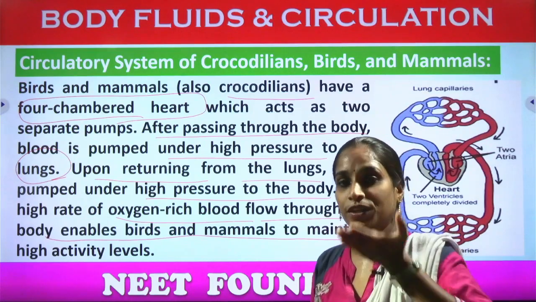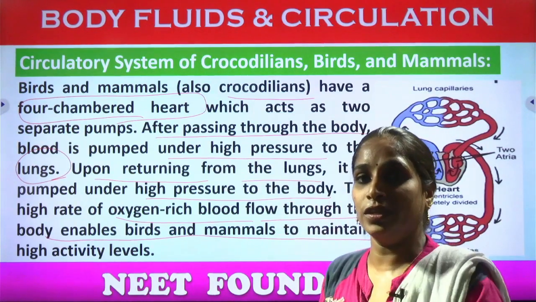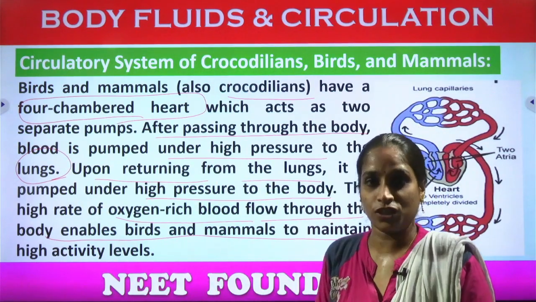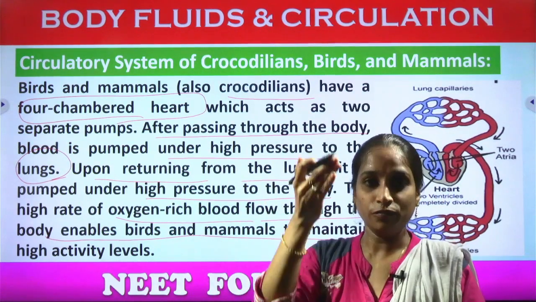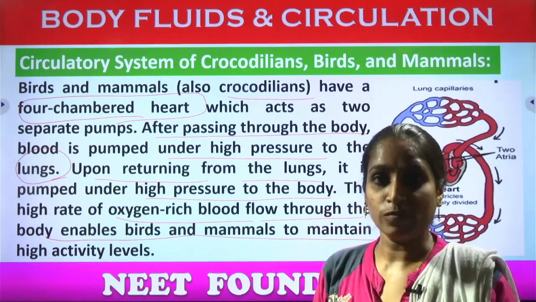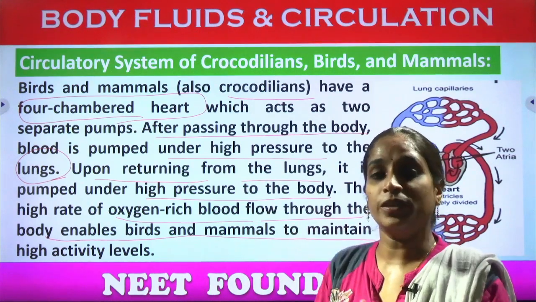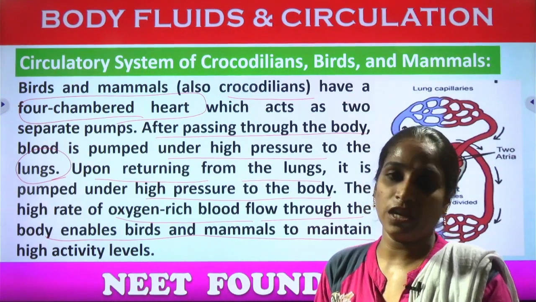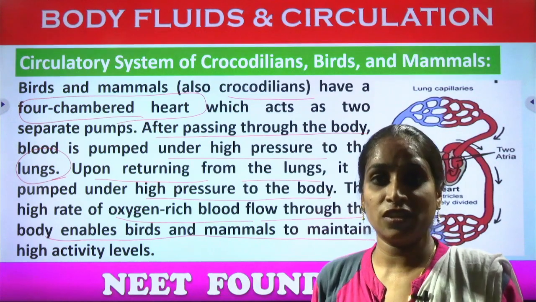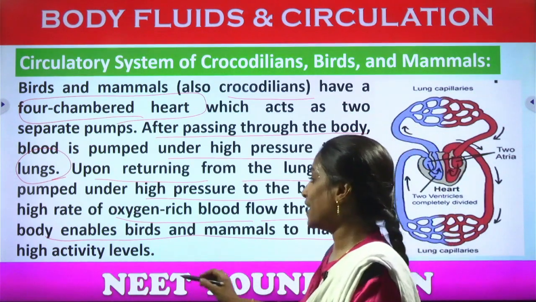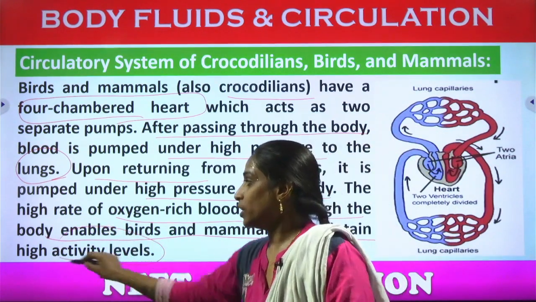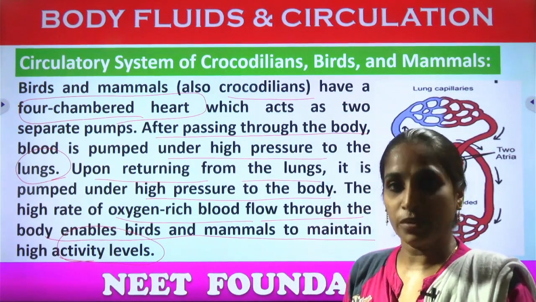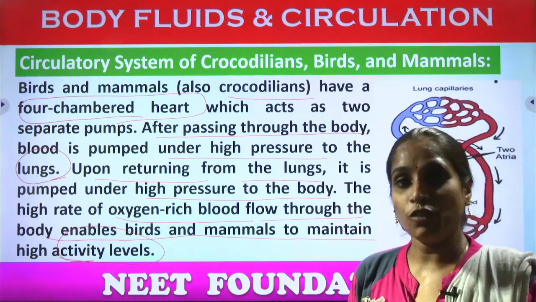Deoxygenated blood has to enter the lungs to go outside through the exhalation process, and oxygenated blood has to reach from the lungs to the heart, and from the heart to the body parts, so that the metabolic activities take in the nutrients. It reaches the parts very fast with the help of the rich nutritive substances, so the organisms are highly active. That is based on the basic principle of high blood pressure. So they are highly active organisms.